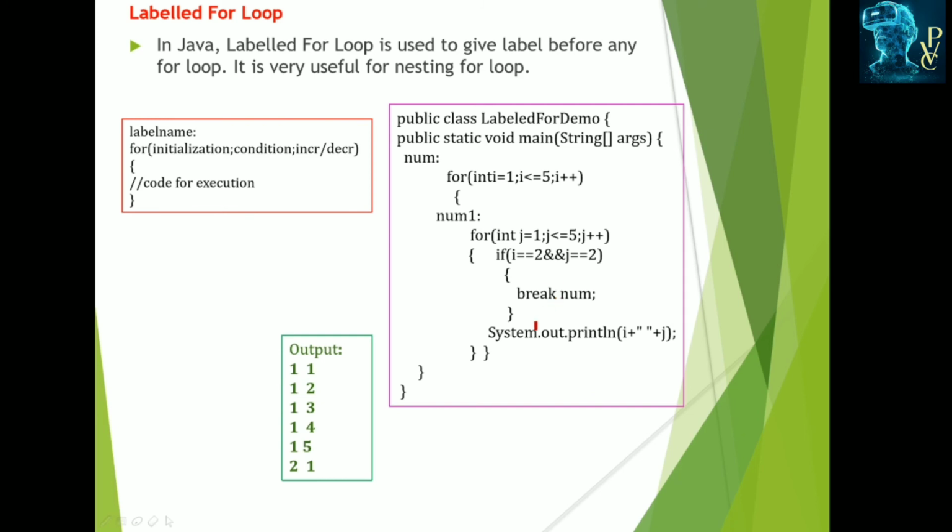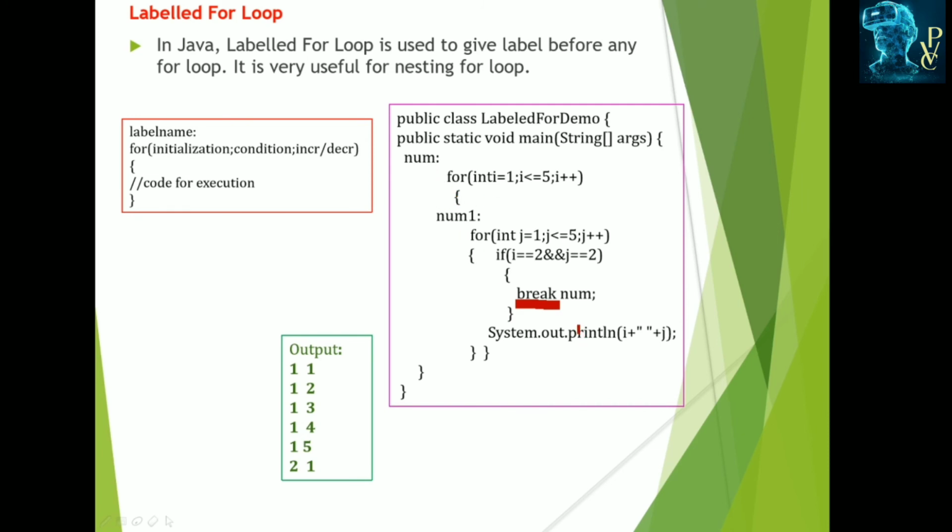So this is printing. Observe, for I is equal to 1, this is the 1, and what is the j? 1, and I is equal to 1. For I is equal to 1 to 5, for j 1 to 5 can be repeated. When I is equal to 2 and j is equal to 2, in those situations we have assigned the break. So this break is for the outer for loop.